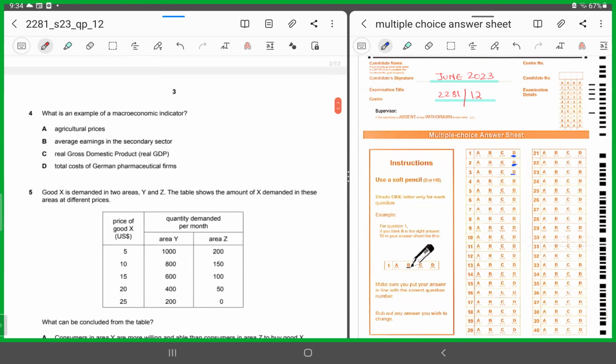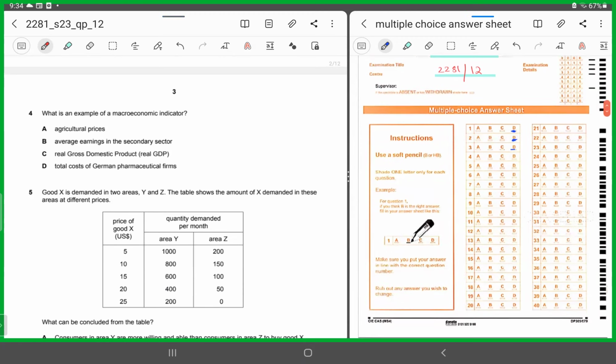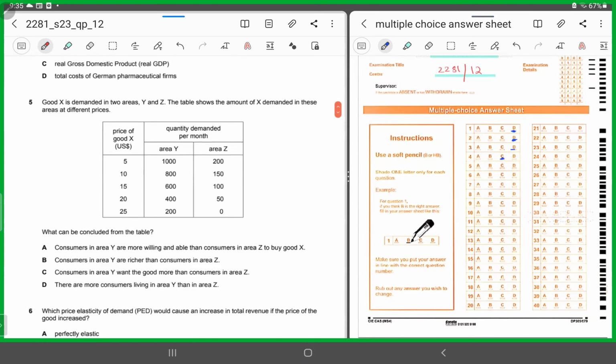What is an example of a macroeconomic indicator? Agriculture prices, average earnings in the secondary sector, real GDP, or total cost of German pharmaceutical firms? Exactly, the real GDP, right? We're talking about macroeconomic indicators, which show the progress of the entire economy, the macro. All right, so it's C in this case.